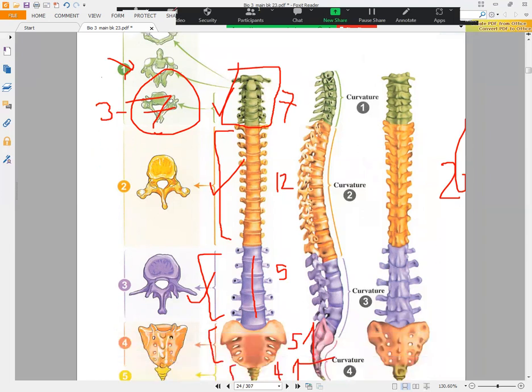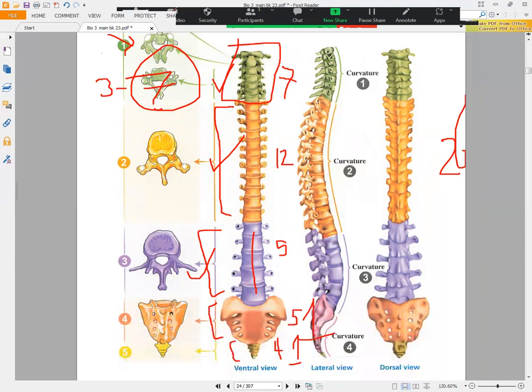After that, if you look here, you will find that in the thorax region and in the lumbar region, all of the thoracic vertebrae have the same shape, and all of the lumbar vertebrae have the same shape. Also, if you look here, you will find a typical vertebra here and a typical vertebra here, whose structure we will talk about.